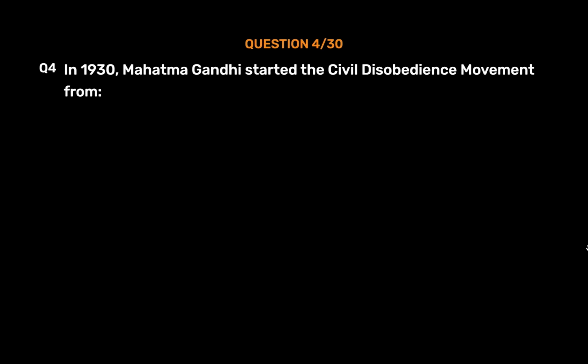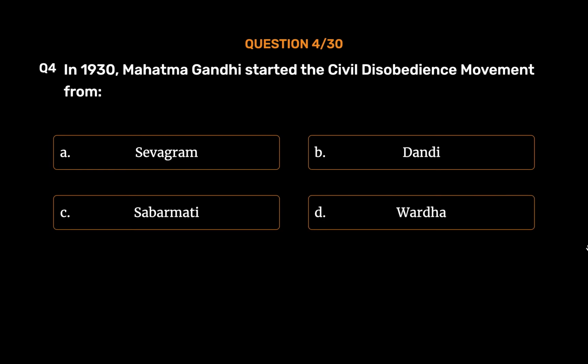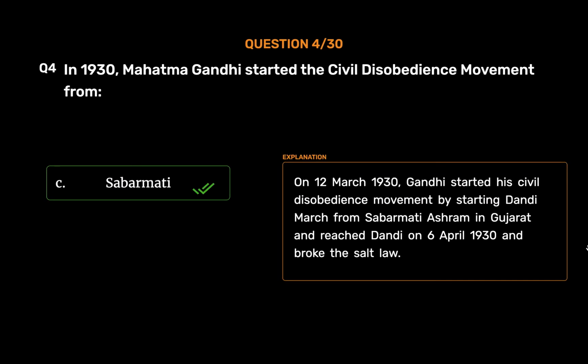Question number 4. In 1930, Mahatma Gandhi started the civil disobedience movement from Option A. Sevagram. Option B. Dandi. Option C. Sabarmati. Option D. Wardha. The correct answer is Option C. Sabarmati. On the 12th of March 1930, Gandhi started his civil disobedience movement by starting Dandi March from Sabarmati Ashram in Gujarat and reached Dandi on the 6th of April 1930 and broke the Salt Law.